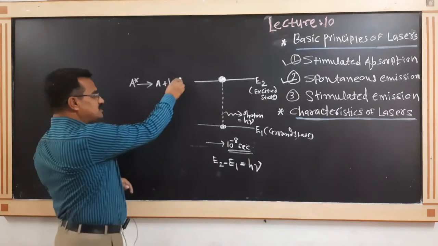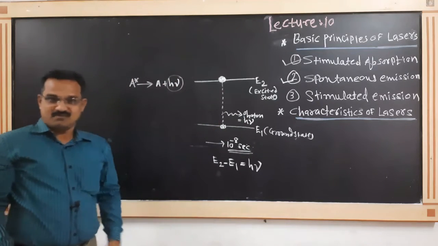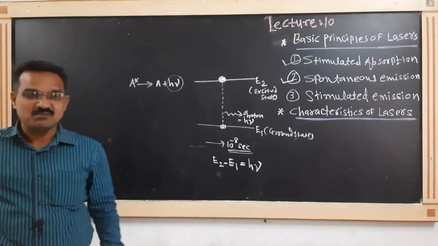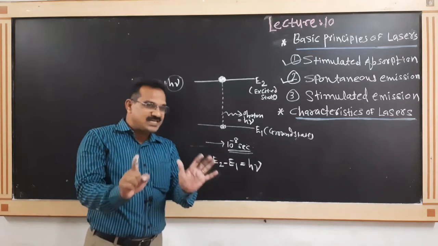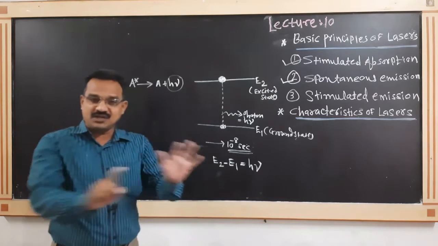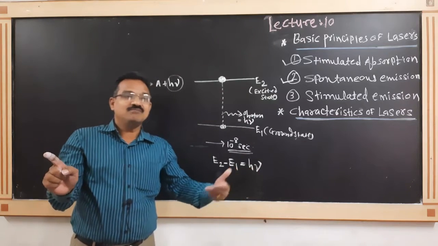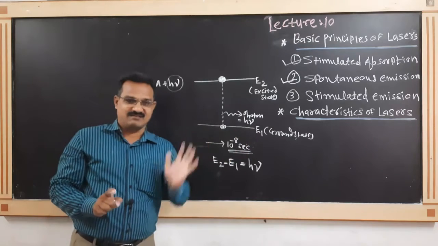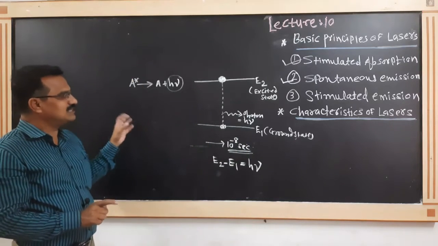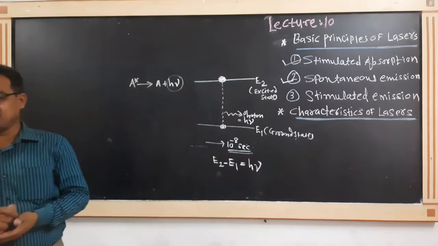This h mu is the photon that is released. Such an emission we call spontaneous emission. It means that in spontaneous emission, without applying any trigger, without applying any force, the atom comes back to its ground state after 10 raised to minus 8 seconds.